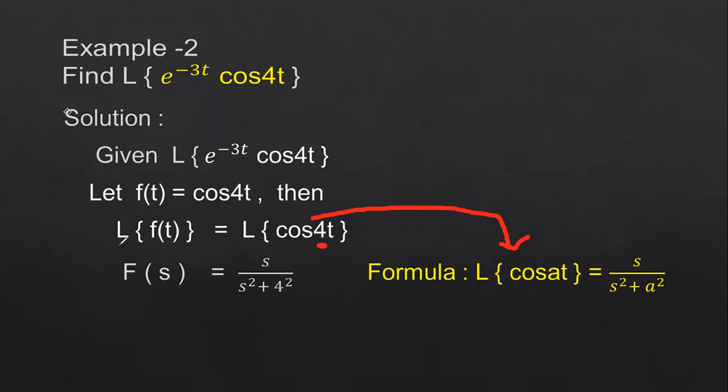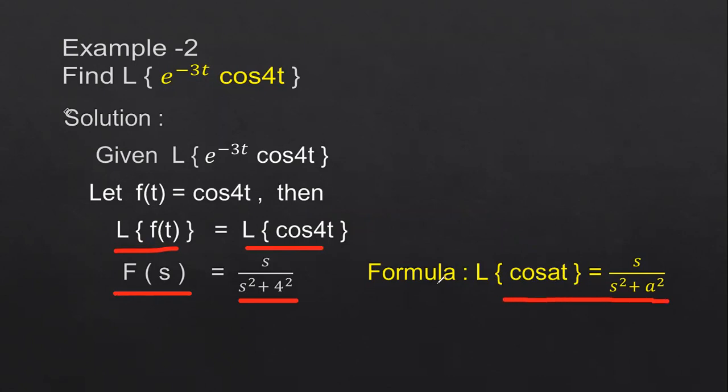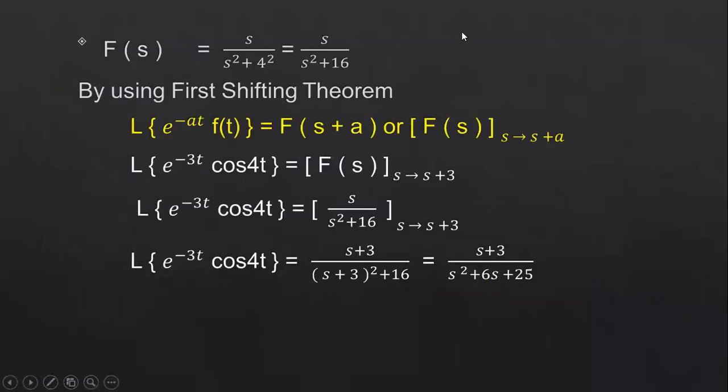So Laplace transform of f of t can be written as F of s, and Laplace transform of cos 4t can be written as s by s square plus 4 square according to this formula. Now we got this F of s function: F of s is s by s square plus 4 square, that is nothing but s by s square plus 16.